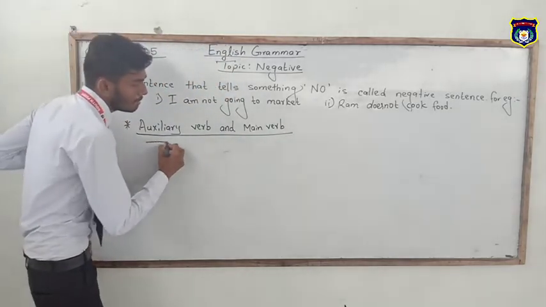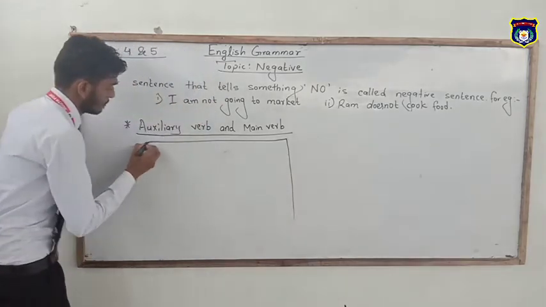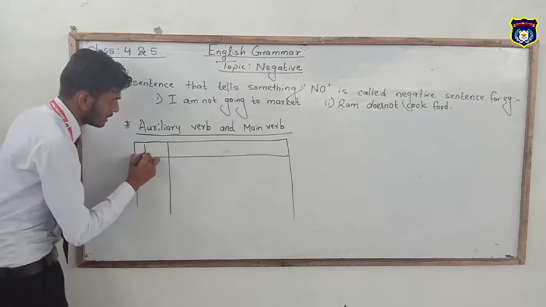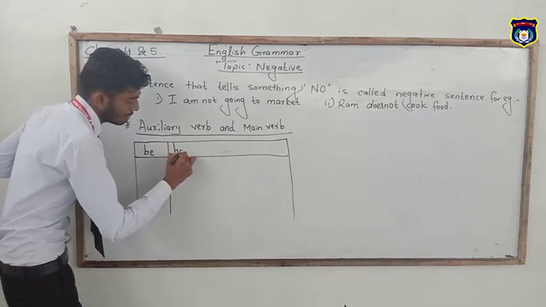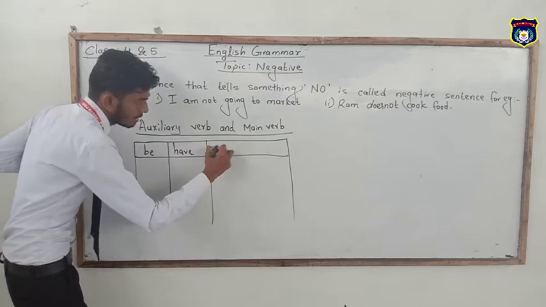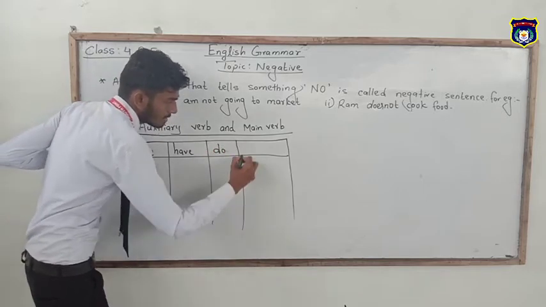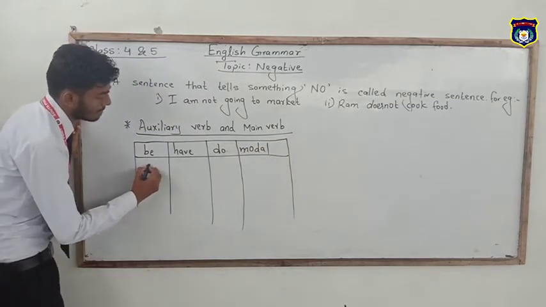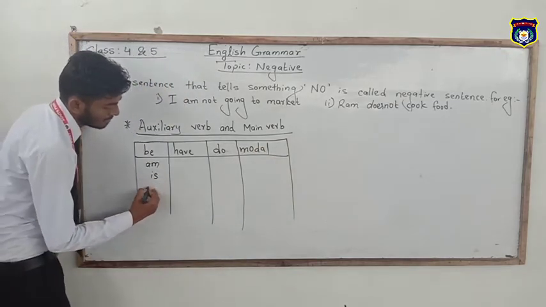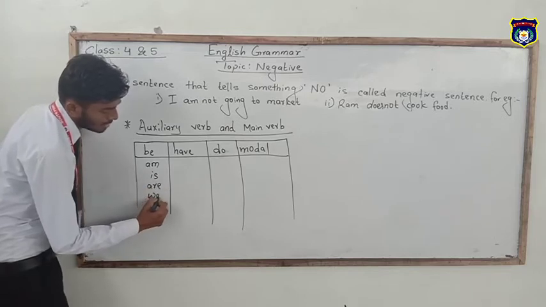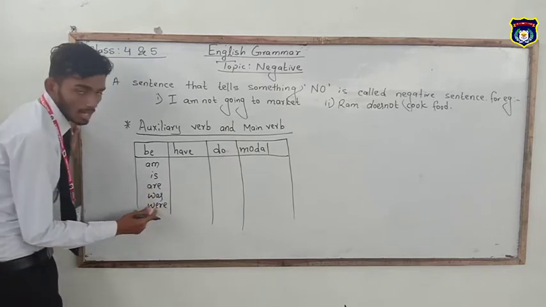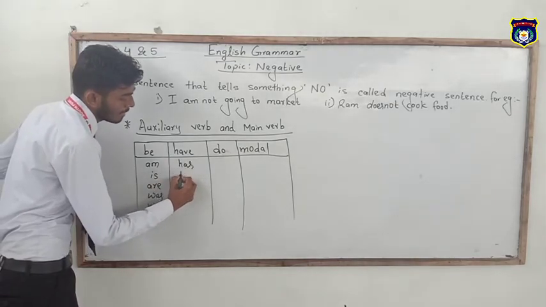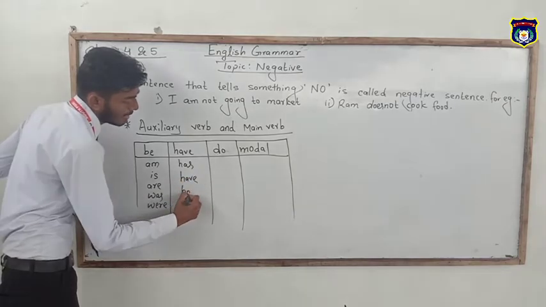If it comes to auxiliary verb, auxiliary verbs are in four forms. First one is be verb, another one is have verb, another is do verb, and at last are modals. In be form, it contains am, is, are, was, were. In have, it comes has, have, and had.